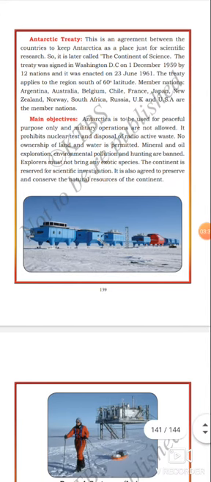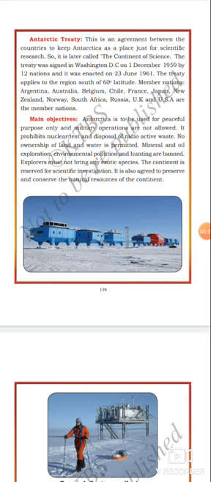Where was the Antarctic Treaty signed? In Washington, D.C. When? 1st December 1959. The treaty applies to the region south of 60-degree latitude.